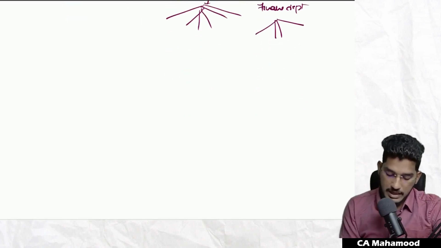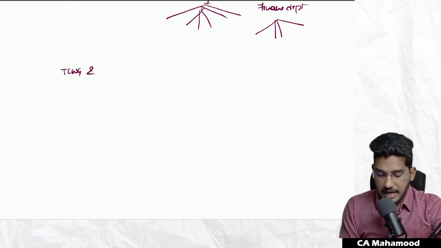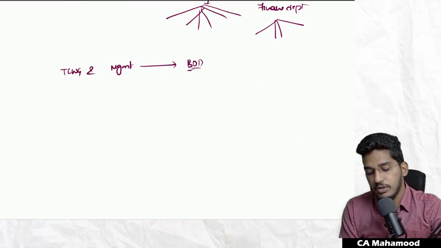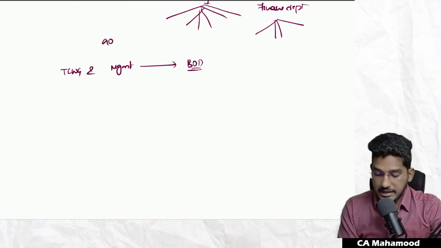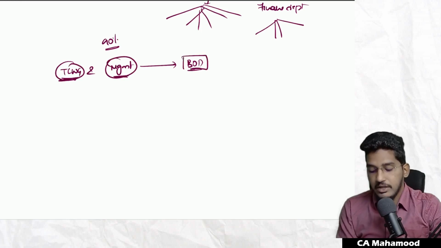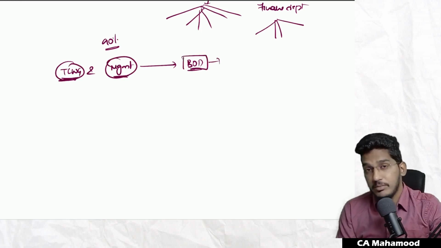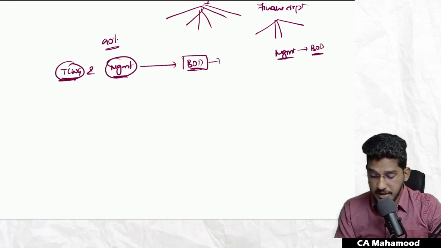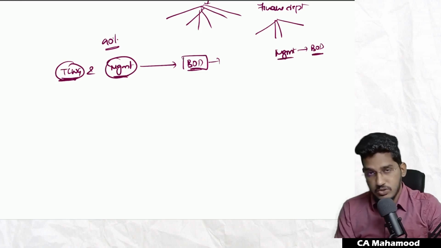But in companies, both the roles, those charged with governance and management, will be played by a single category of people, the board of directors. In 90% of the cases, both roles are played only by the board of directors. Sir, how will it be possible, sir? Even in our earlier discussions, I told you that management will prepare financial statements. I might have told you board of directors. So now you are telling board of directors as management, and also as those charged with governance.